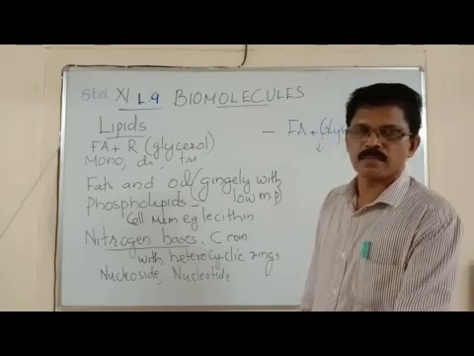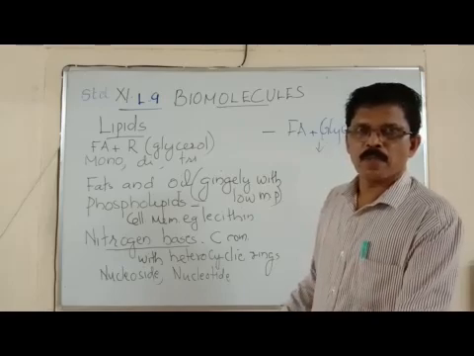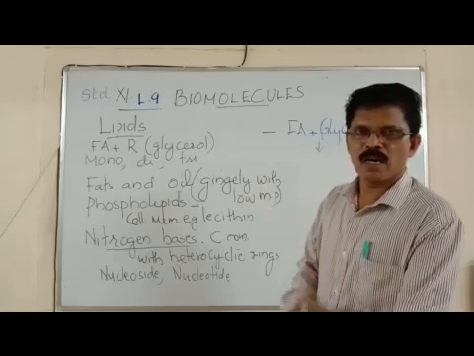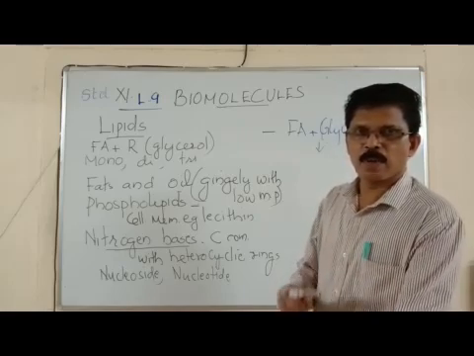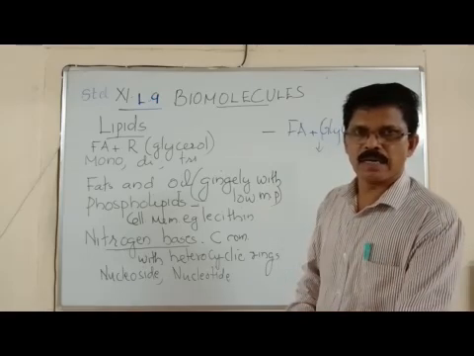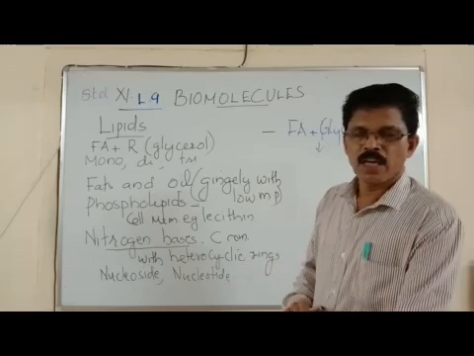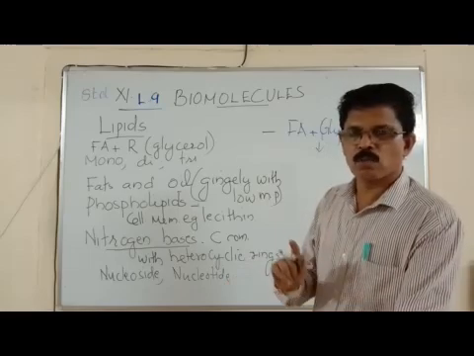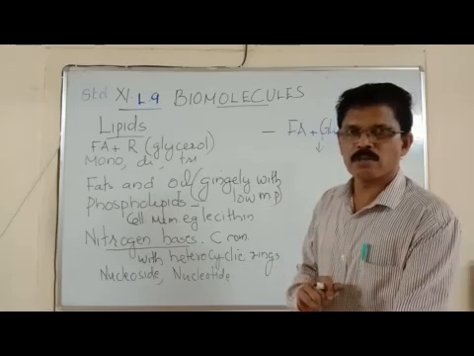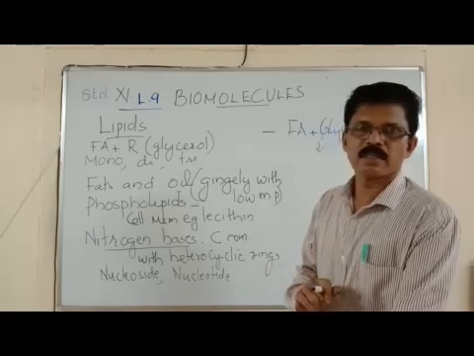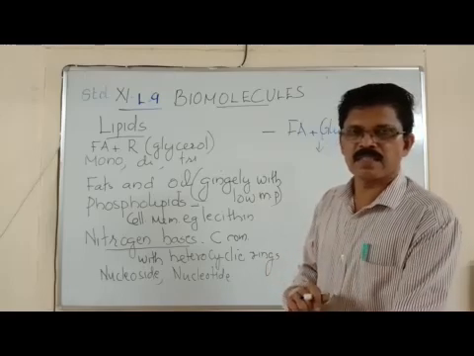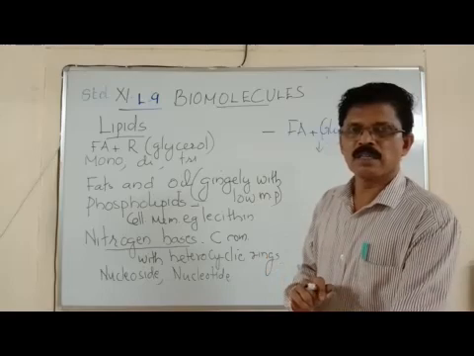If a lipid contains one fatty acid plus one glycerol molecule as a side chain, then it is called monoglyceride. If two fatty acids are there with one glycerol molecule, it is called diglycerides. Three fatty acids with one glycerol, then it is triglyceride.